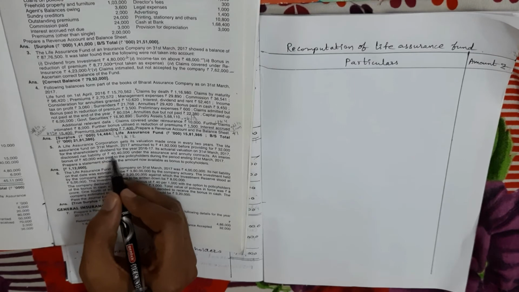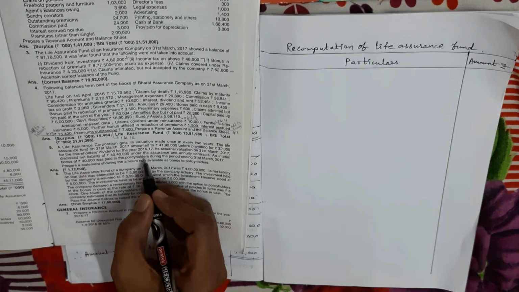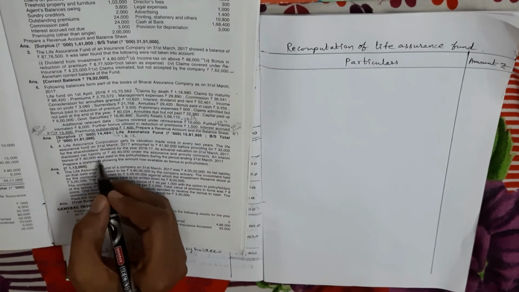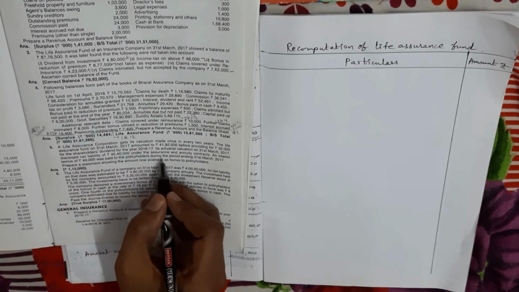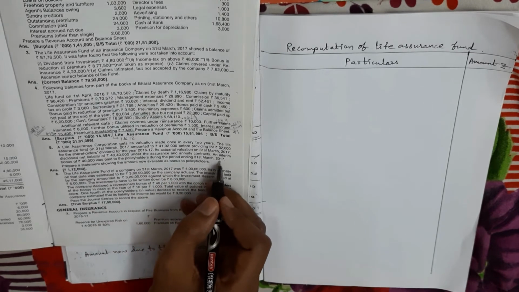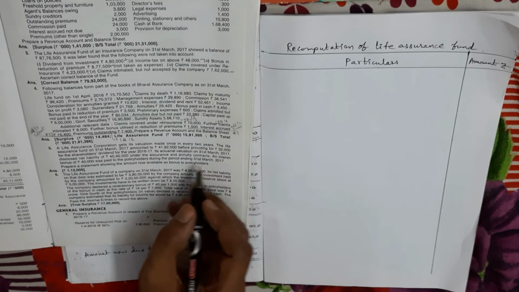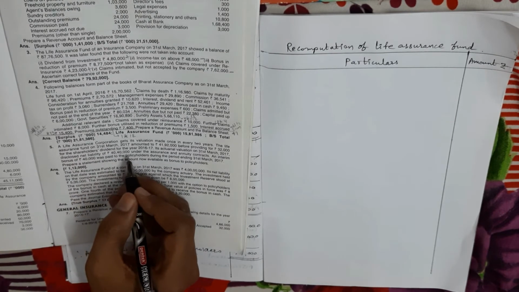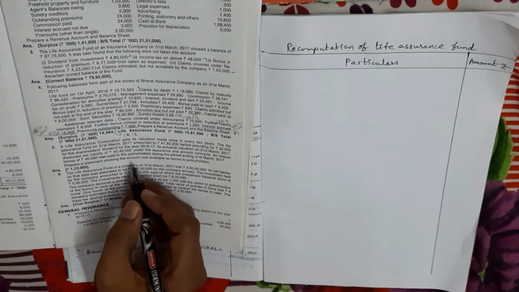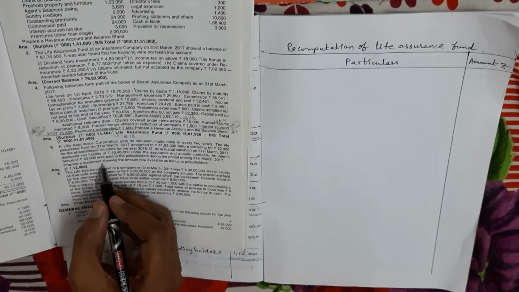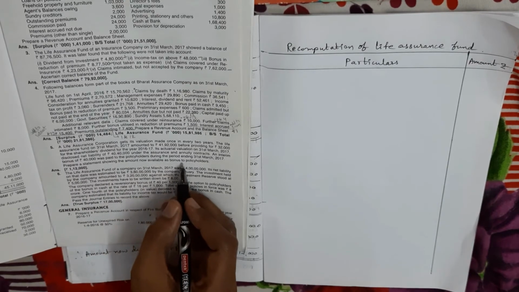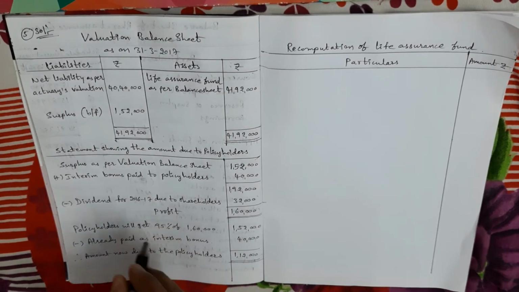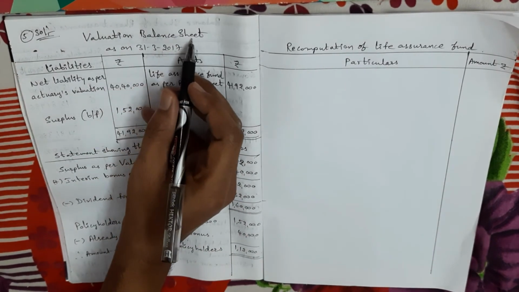In valuation balance sheet we compare this amount with life assurance fund. Under the assurance and annuity contracts, an interim bonus of 40,000 rupees was paid to the policy holders during the period ending 31st March 2017. So in the present year we also paid the interim bonus of 40,000 rupees. This amount we have to adjust to the total profit, right? They're asking to prepare a statement showing the amount now available as bonus to policy holders. So my dears, to do this problem, to find out the amount, first we prepare the valuation balance sheet.